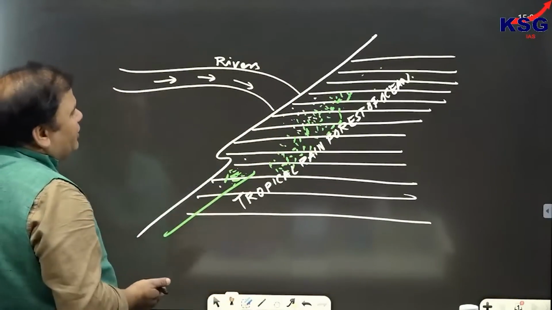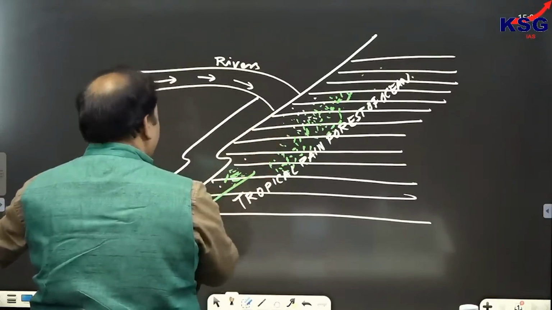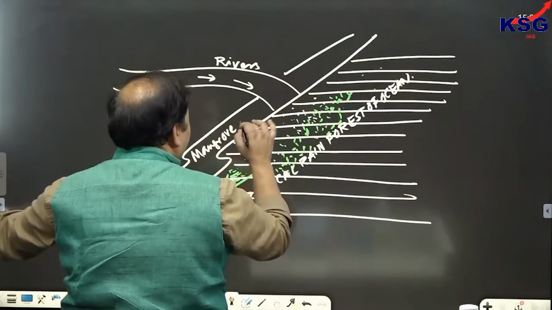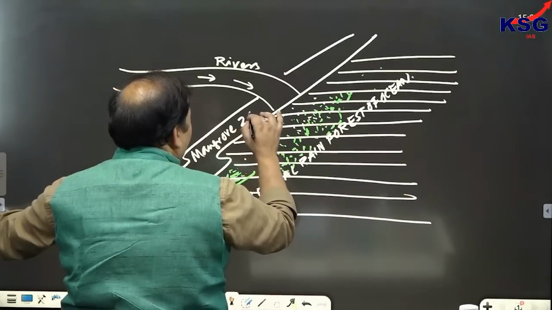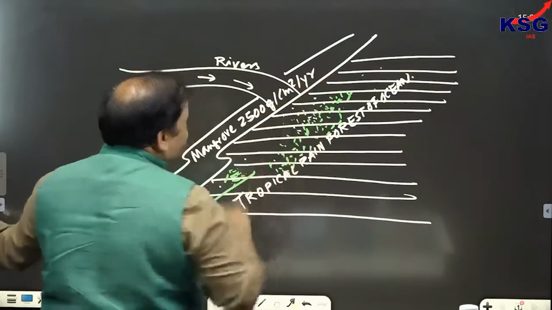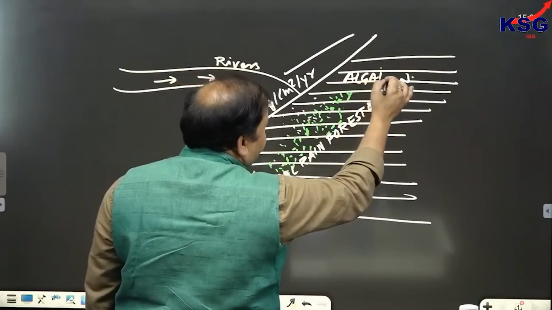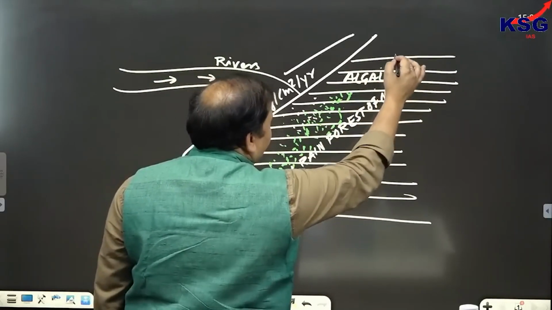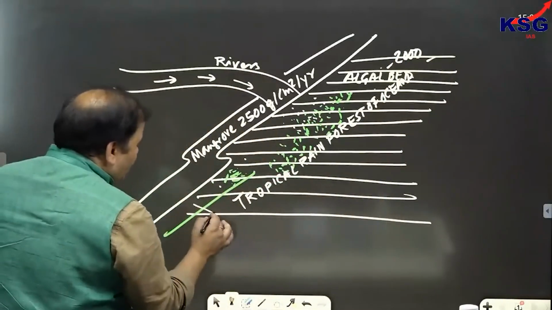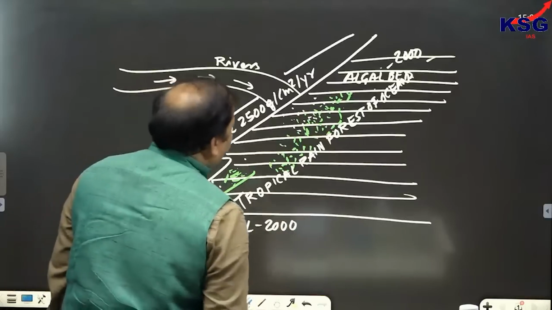If you talk about individual ecological productivity, some figures that you can remember. For example, mangrove areas would be having ecological productivity of 2500 gram per centimeter square per year. That's how it is represented. And suppose we are talking about the algal bed in the coastal areas, it would be having ecological productivity of 2000 gram per centimeter square per year. Coral bed would also be having 2000 gram per centimeter square per year.